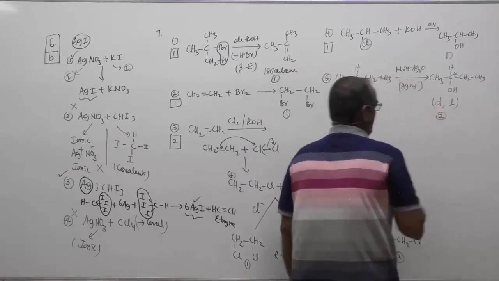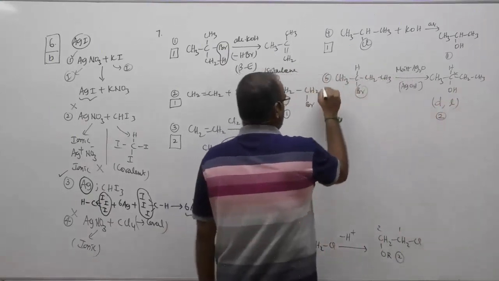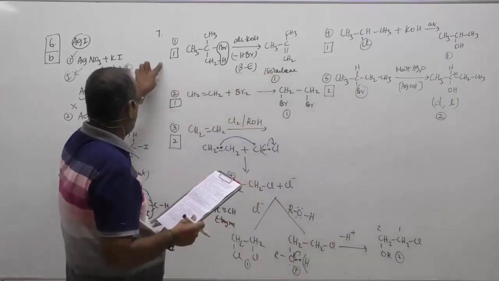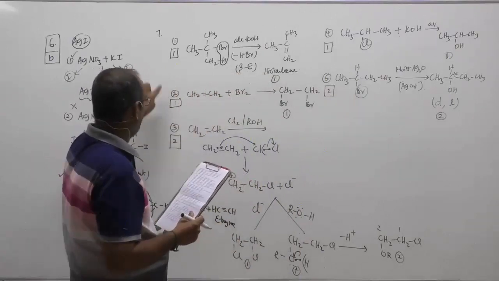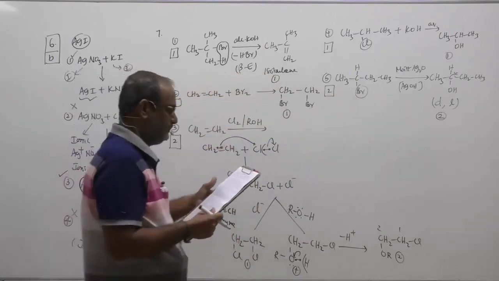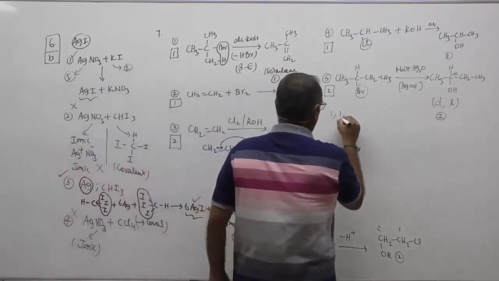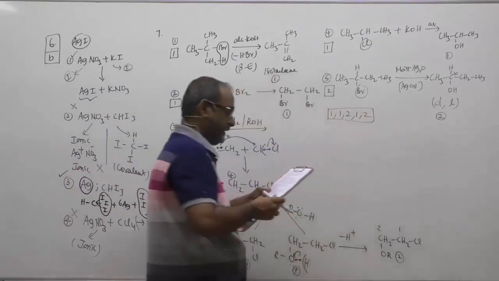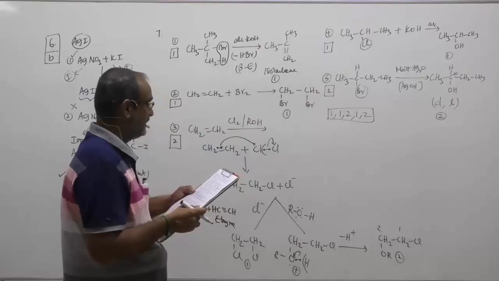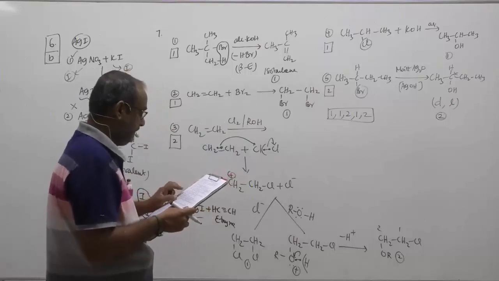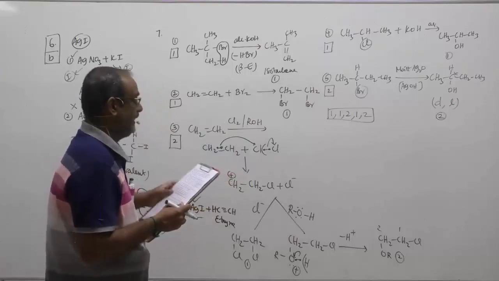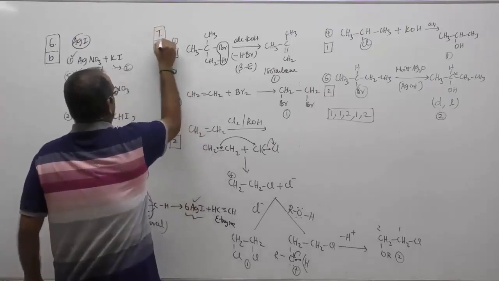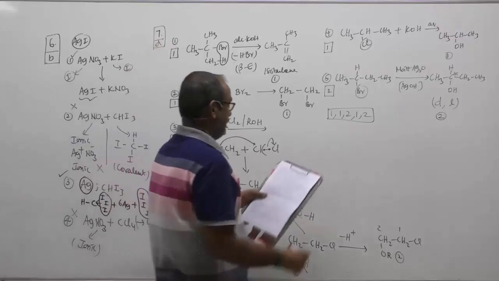Therefore, the number of products is what? 2 here. And we have to include isomerism, as I have given specifically. And therefore, 2. And hence, the answer will be 1, 1, 2, 1, 2. That will be the correct answer, and hence the correct option for question number 7 will be option D. Option D will be the correct option for question number 7.